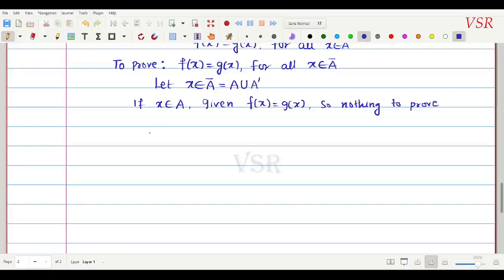Suppose if x does not belong to A ன்னு எடுத்துக்கிறேன், then x எதுல இருக்கும்? Then x is a limit point, x belongs to A dash. That is x is a limit point of A, A இனுடைய லிமிட் பாயிண்டாக எடுத்துக்கிட்டேன்.